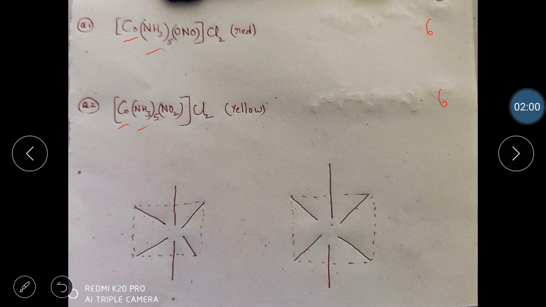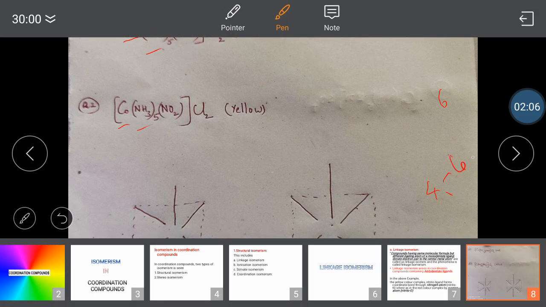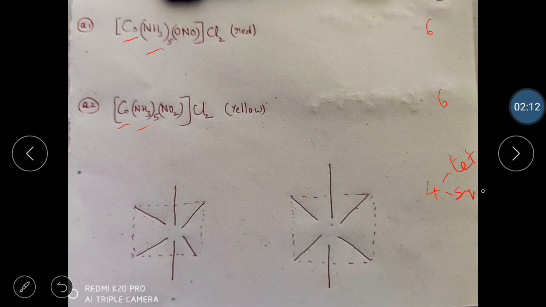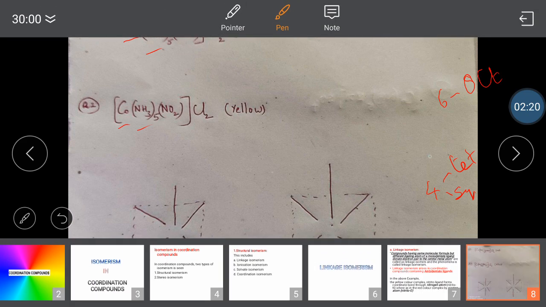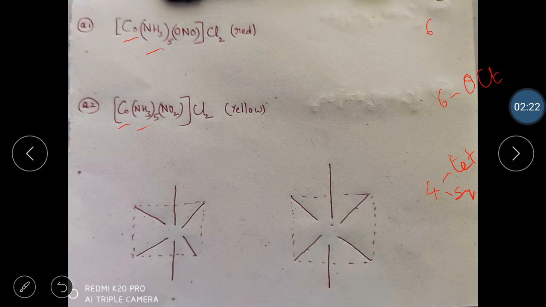You must know, if the coordination number is 4, two shapes are possible: tetrahedral, and also square planar geometry. If we have coordination number 6, the possible shape is only one, that is octahedral geometry. So because there are 6 ligands, the geometry is octahedral, which appears like this.